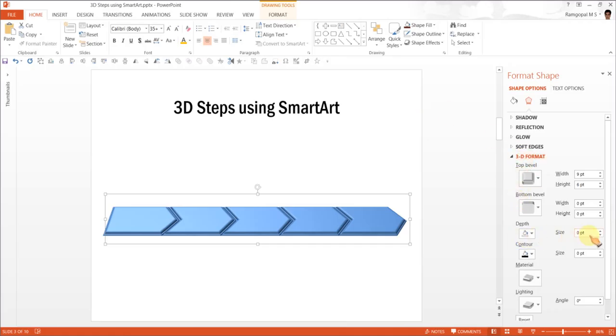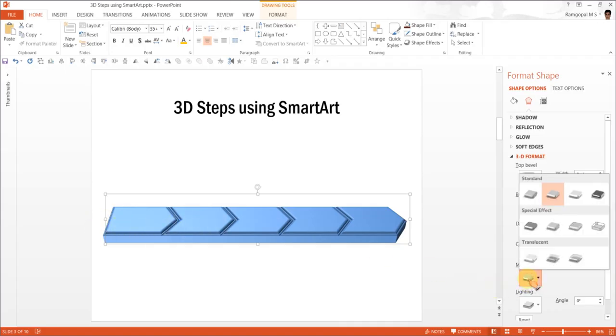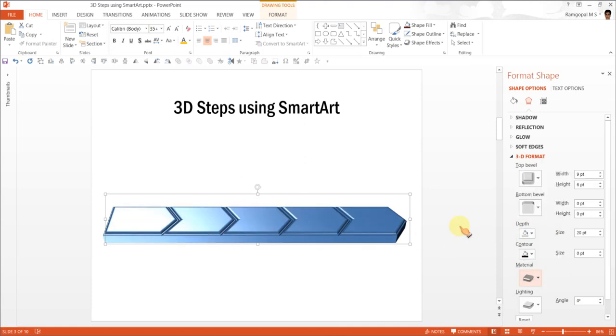Let us give some depth to these steps. So the depth I'm going to add is, say, 20. I'm also going to add a bit of sheen to the diagram, for which I'm going to change the material from the default Warm Matte to the special effect called Dark Edge. Now as I click on it, you can see that there is a sheen on top of this arrow group.